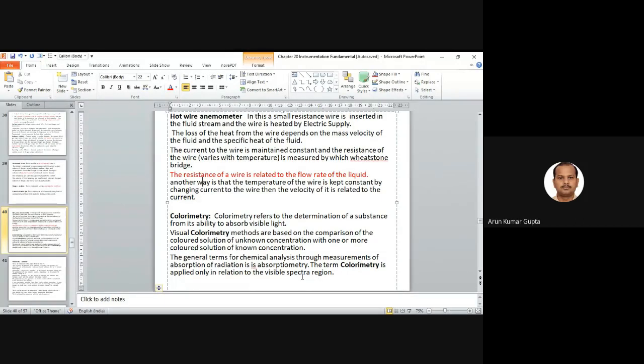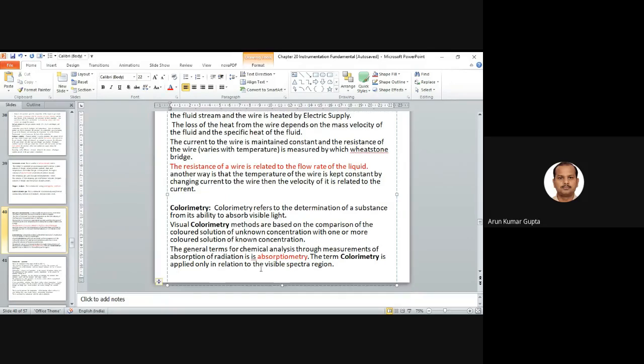So generally we call this absorptiometry, but in the visual region this is known as colorimetry, right? The principle is just to compare the visual color of the unknown concentration to the known concentration.